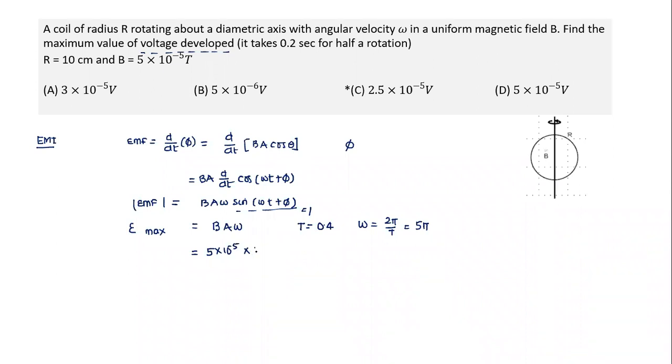And area also is given in terms of radius. So 1 by 10 whole square into omega with 5 pi. Only thing you notice here is that there are two pi terms. Since the answers are not very close to each other, we can approximate pi square as equivalent to 10. With this approximation, we can easily get the answer without too much calculation.